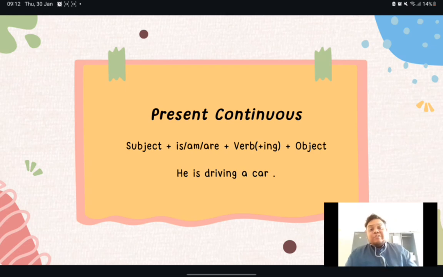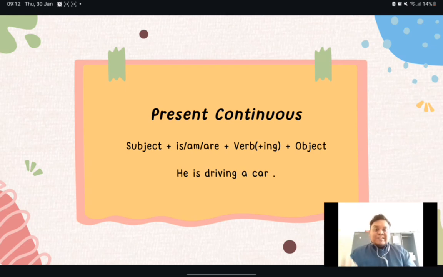So whenever we are referring to ourselves, I, we use the auxiliary verb "am". I am driving. What about we? "We am driving"? No. Just like they, because we are using plural, so "we are driving". Simple enough, right? What about you?